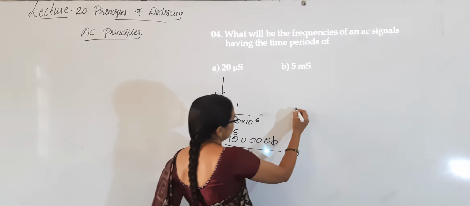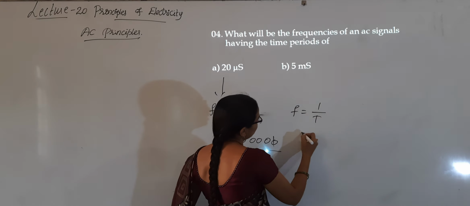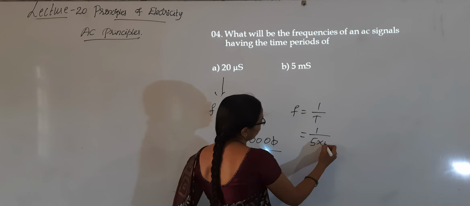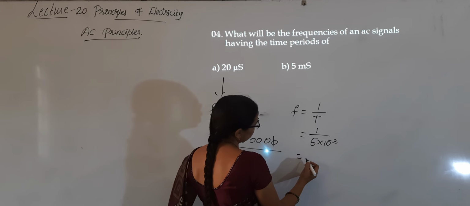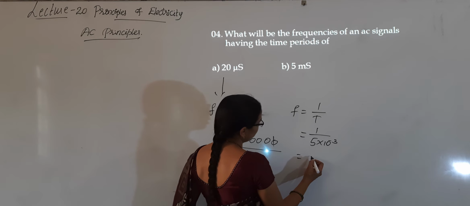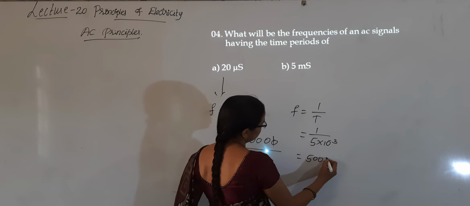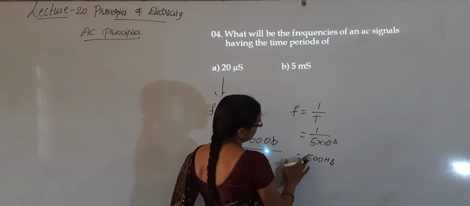And here f is equal to 1 by T, 1 by 5 into 10 to the power of minus 3, it is 200 hertz.